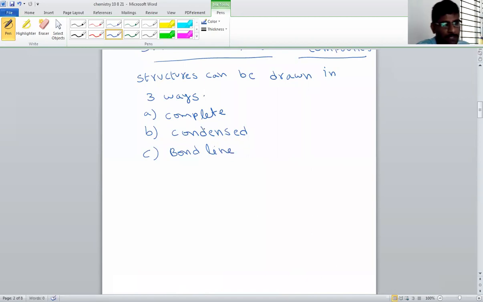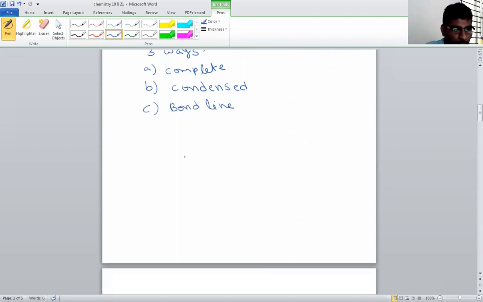So how many types of structures are possible? Complete structure, condensed structure, bond line structure. That means all organic compounds we can represent in either complete structure or condensed structure or bond line structure. So there are three ways to write or to draw the structures of organic compounds. So one by one we will learn. What is the first way? First way is called complete structure. First structural representation is complete structure.